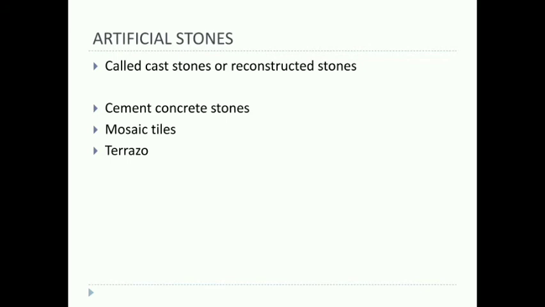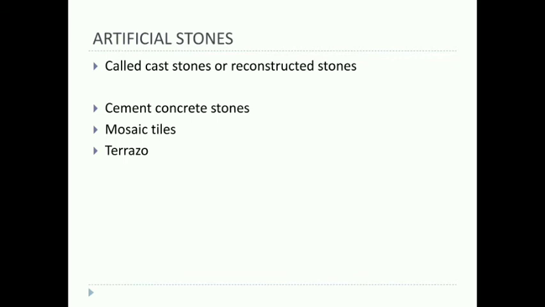The reason why we are using artificial stones is that we can cast them to any desired shape. They can be made in single pieces or small pieces. They are much stronger, so we can make them stronger than the natural stones also.